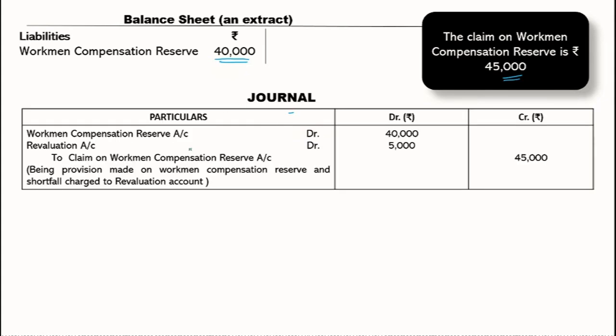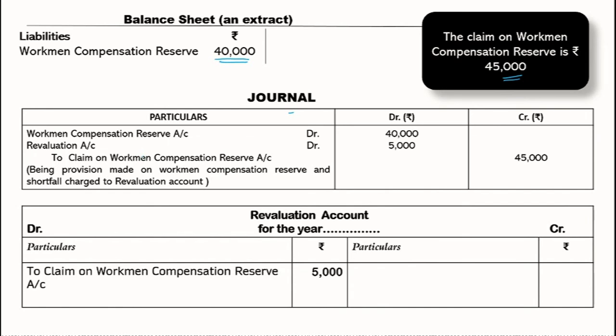So this is a journal entry wherein the workmen compensation reserve is cancelled. Liability has a credit balance. We are debiting this, so it's getting cancelled. And the claim is a new liability which is created, therefore credit. And the difference amount is a revaluation, wherein we are showing that revaluation is taking care of the remaining loss. So it's a loss recorded on the debit side of the revaluation account.